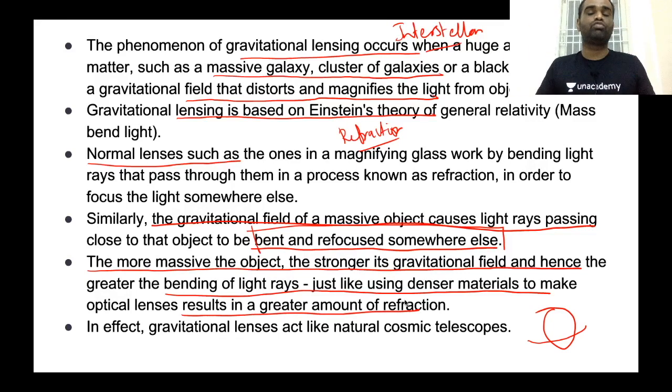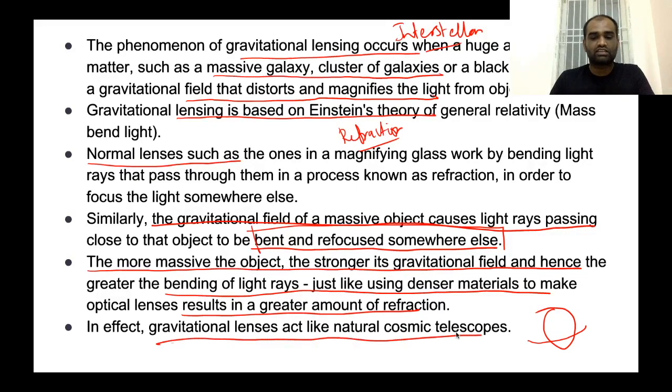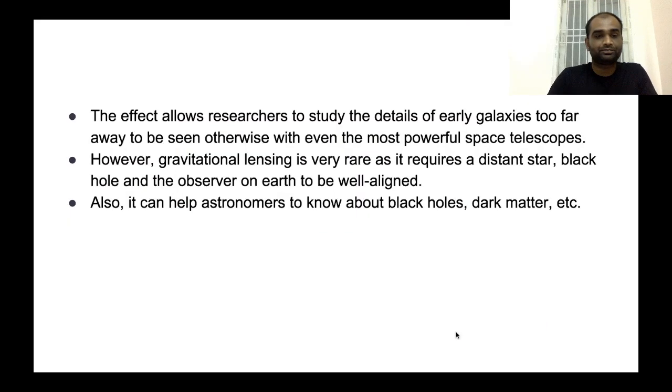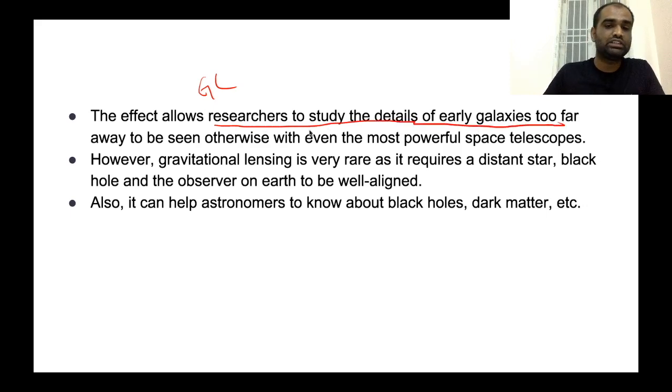So, the greater the mass of the body, or the bigger the black hole, the much larger the bend in the light rays, similar to denser materials causing a greater amount of refraction. So, in effect, gravitational lenses act like natural cosmic telescopes. This effect of gravitational lensing allows researchers to study the details of earlier galaxies which are too far away to be seen otherwise in a traditional telescope.